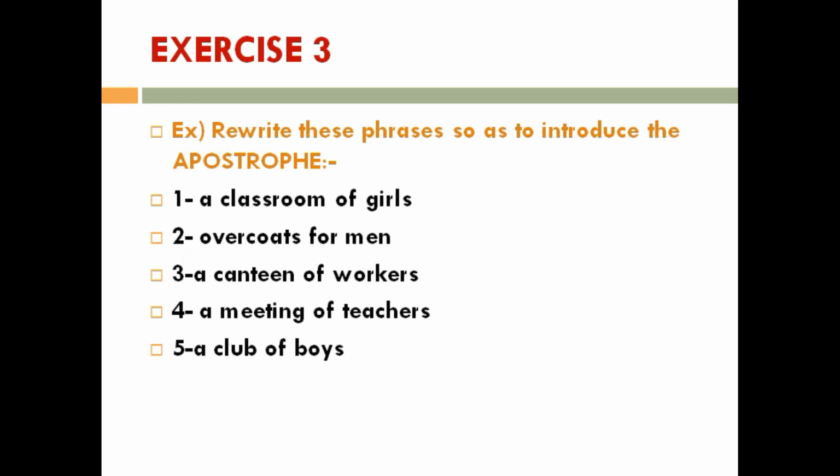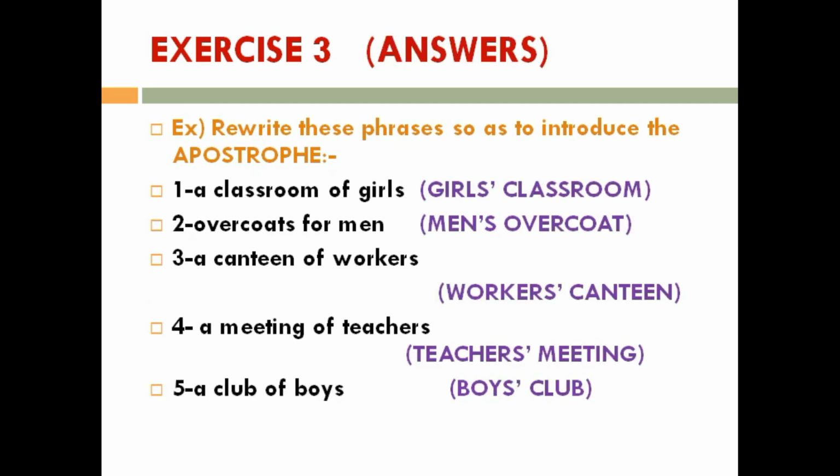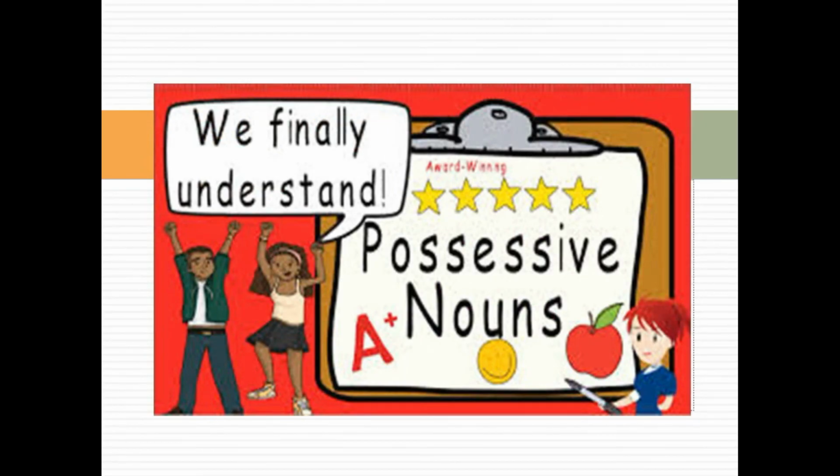Now let's go to the answers. Yes, a classroom of girls. Answer is girls' classroom. Number 2, overcoats of men. Men's overcoat. Number 3, a canteen of workers. Workers' canteen. Number 4, a meeting of teachers. Teachers' meeting. Number 5, a club of boys. Boys' club. Yes, I hope you understood possessive nouns.